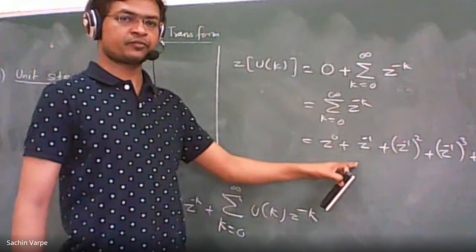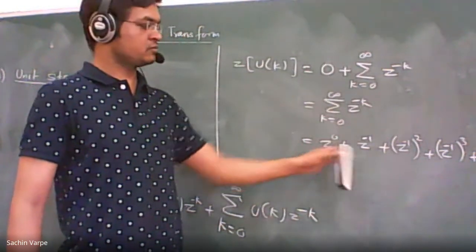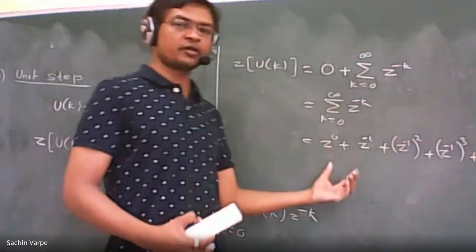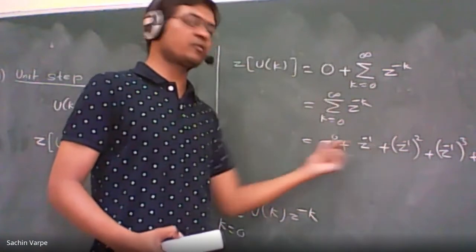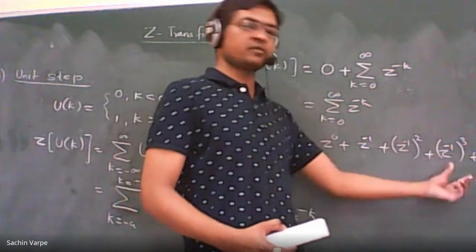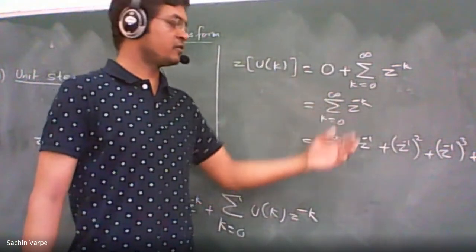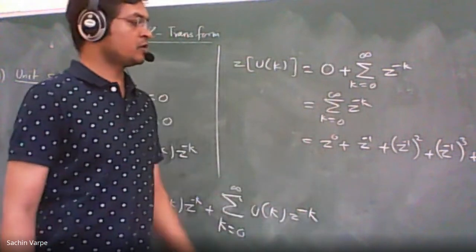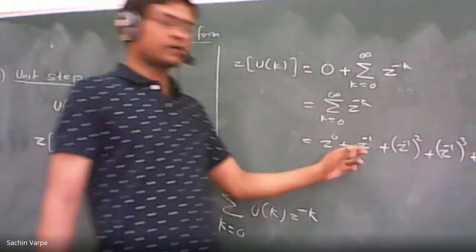What's the common ratio here? z raised to minus 1. How do we get the common ratio? Next term upon the previous term. Every time, next term upon the previous term. If it is the same, then that is a geometric series. If it is different, then that will not be a geometric series. Okay, so here this is a geometric series with the common ratio z raised to minus 1.